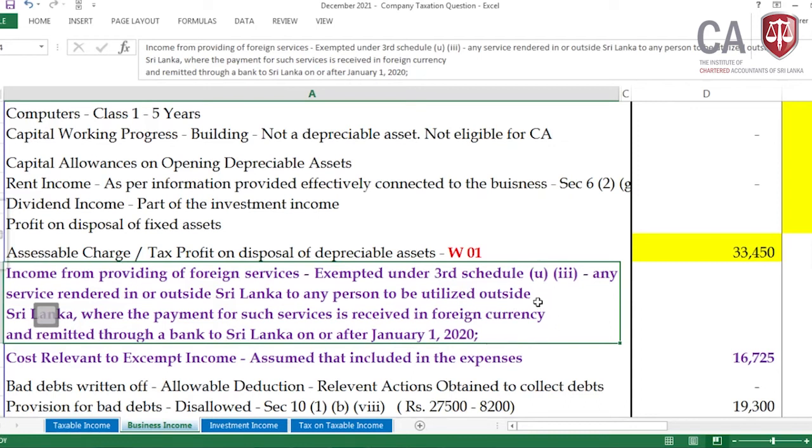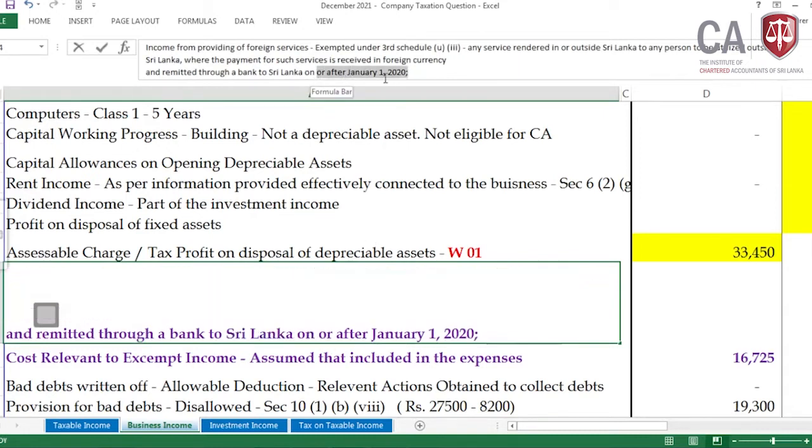The exemption is worded: any service rendered in or outside Sri Lanka to any person to be utilized outside Sri Lanka, where the payment for such service is received in foreign currency and remitted through a bank to Sri Lanka. The exemption is applicable on or after 1st January 2020.